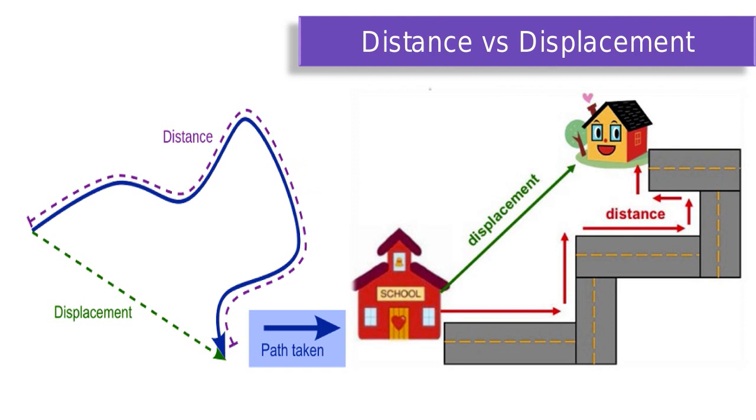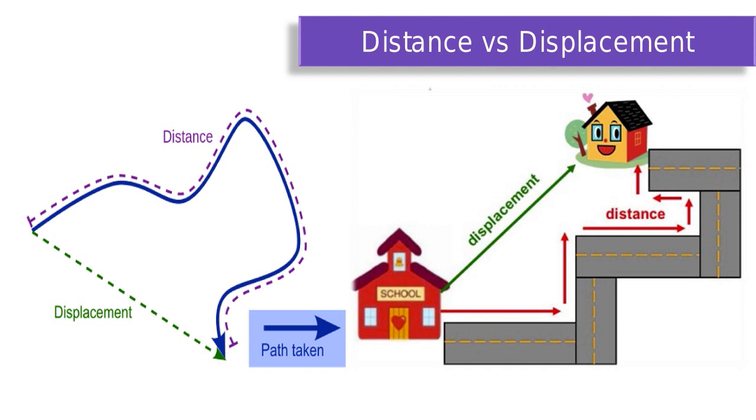So we can write distance is greater than or equal to displacement. Third, for motion between 2 points, displacement is a single value while distance depends upon the actual path and so can have many values.